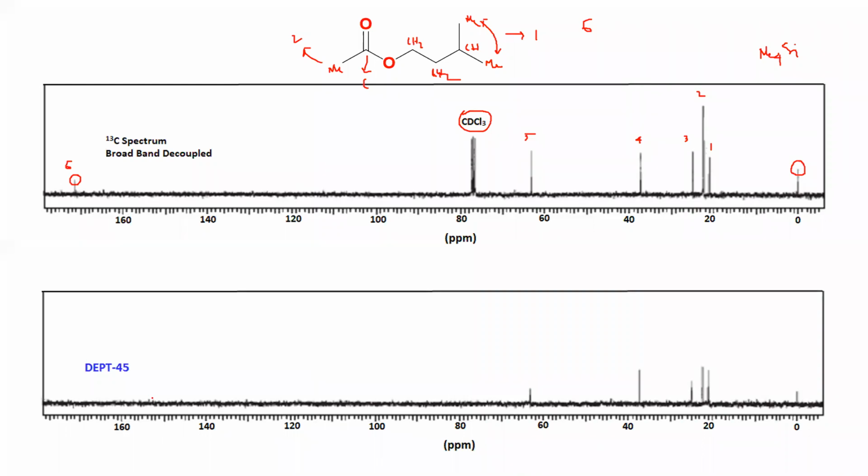Sir, TMS? Solvent peak also. TMS is here. You have TMS. You are missing the CDCl3. Yes, sir. CDCl3, you don't have any proton, right? So that's why it is missing. But tetramethylsilane, you have methyl proton, right? So that's why you are able to see this peak. So this is your DPT 45. It reflects the CH, CH2, and CH3, the carbons which are having these types of protons.